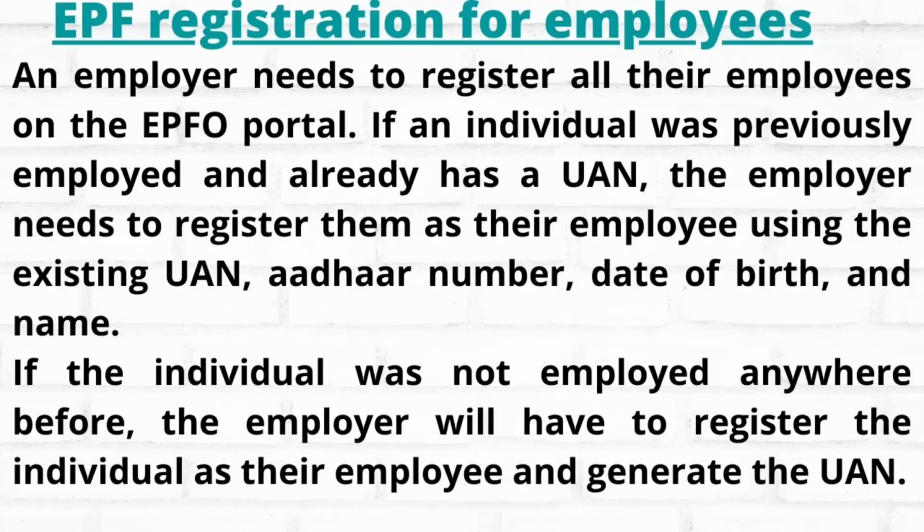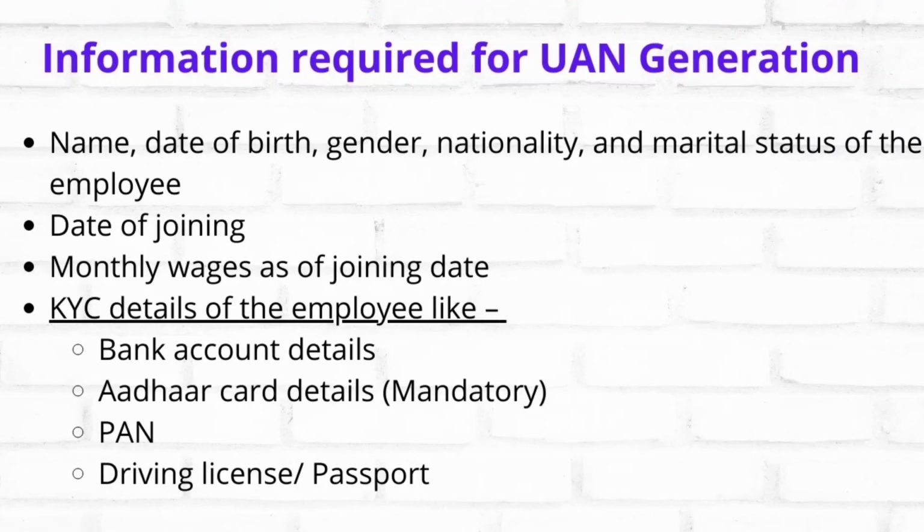If the individual was not employed anywhere before, the employer will have to register the individual as their employee and generate a new UAN. The following documents or information are required for employee UAN generation: name, date of birth, gender, nationality and marital status of the employee, date of joining, monthly wages as on date of joining.